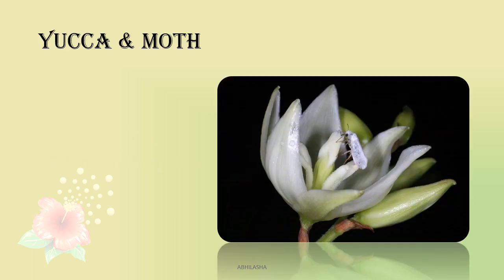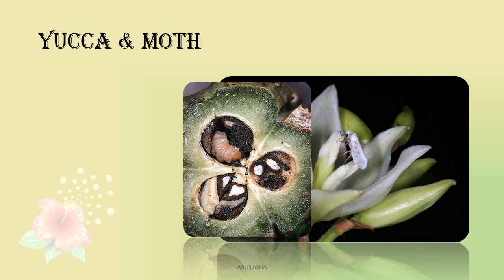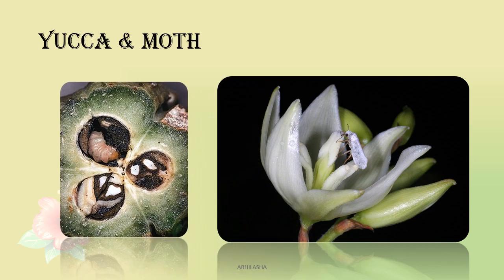The caterpillar of the moth develops inside the ovary and in fact it eats away half of its seeds. It's a good thing that yucca produces about 200 seeds. So you can see the ovary locules and the moth.